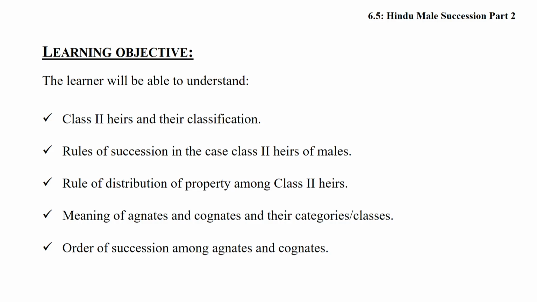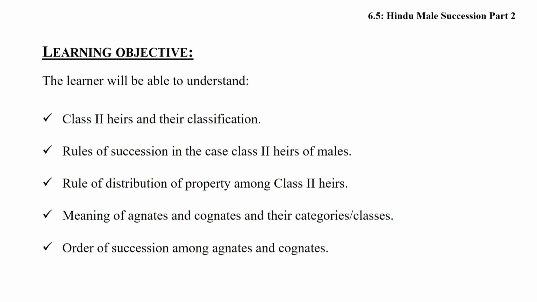Friends, before starting, I want to identify the learning objectives of today's lecture. They include: first, class second heirs and their classification; rule of succession in the case of class 2 heirs of males; rule of distribution of property among class 2 heirs; meaning of agnates and cognates and their categories and classes; and the last one, order of succession among agnates and cognates.